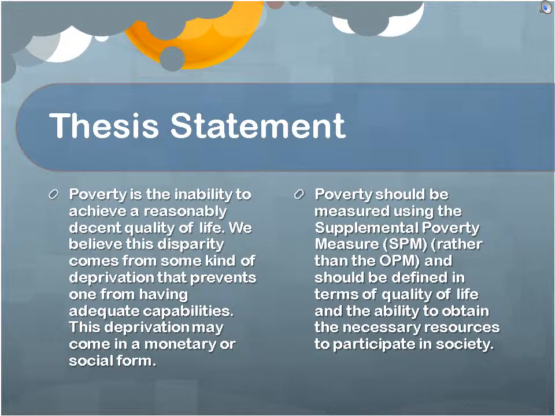Poverty is the inability to achieve a reasonably decent quality of life. We believe this disparity comes from some kind of deprivation that prevents one from having adequate capabilities. This deprivation may come in a monetary or social form. Poverty should be measured using the Supplemental Poverty Measure, or SPM, rather than the official poverty measure, and should be defined in terms of quality of life and the ability to obtain the necessary resources to participate in society.